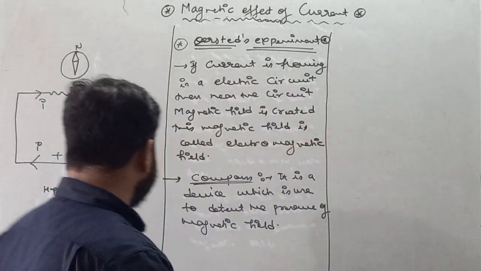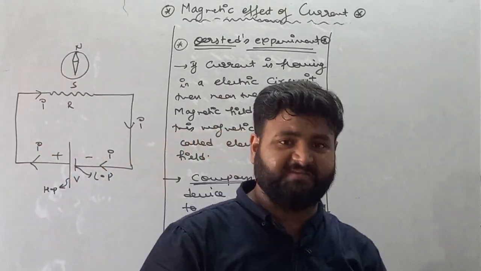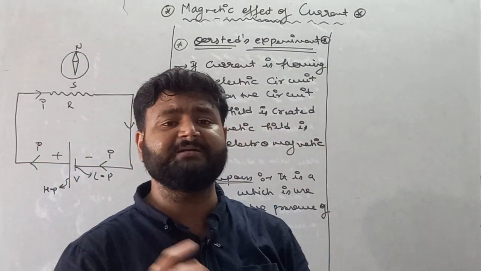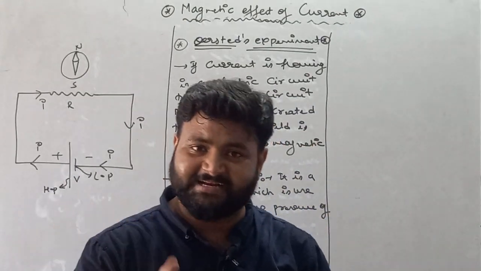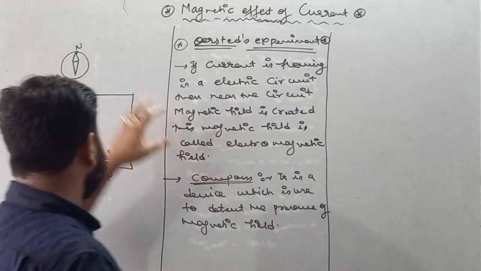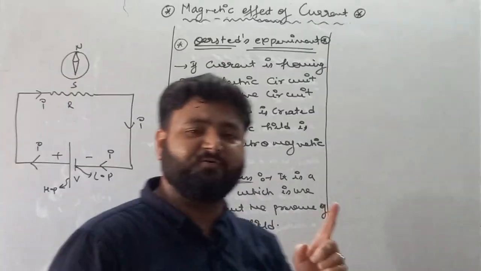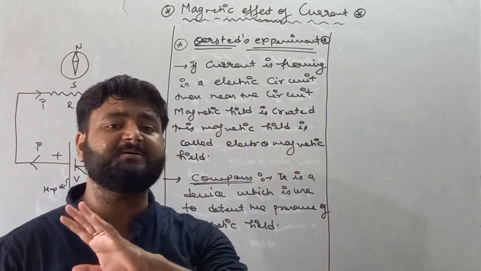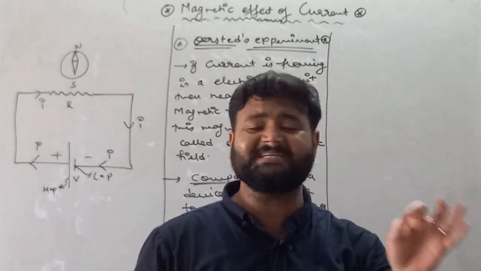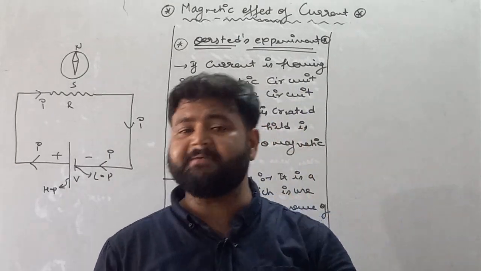And if we stop the flow of current, the compass shows zero deflection. The compass cannot show deflection when no current is flowing in the circuit. So we say the magnetic field is only generated if current is flowing in the circuit. If current is not flowing, then the compass cannot show any deflection, which indicates that the magnetic field is a temporary magnetic field.